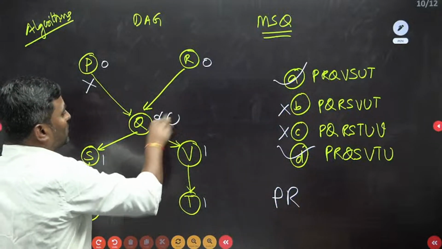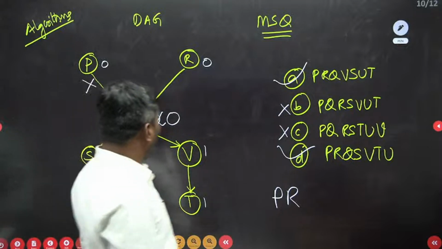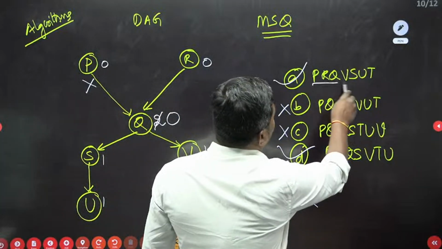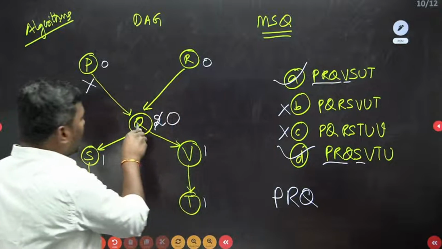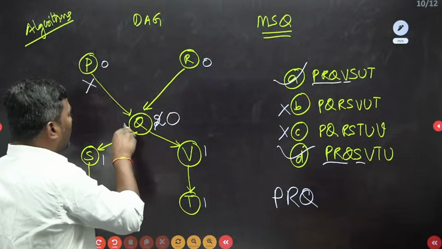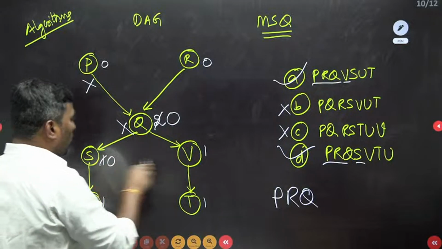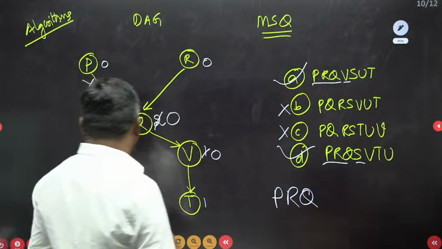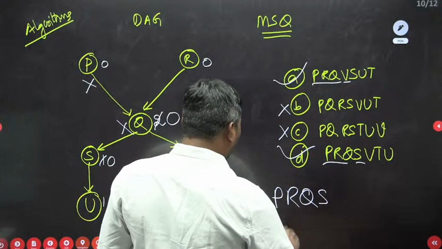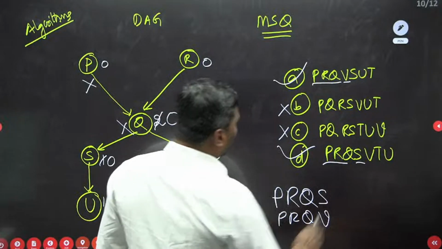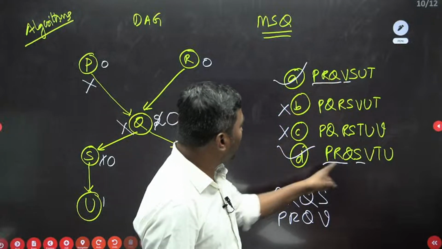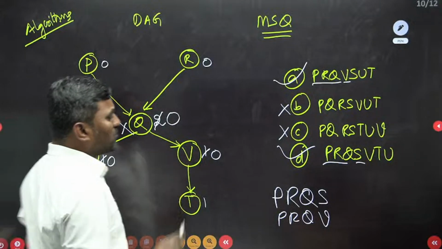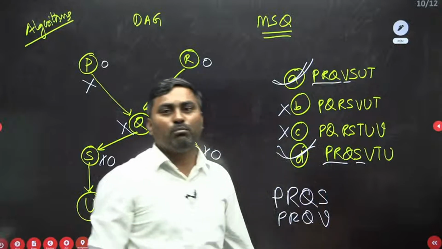Now the degree becomes 0 only. This degree becomes 0. So now PRQ is possible. PRQ is there in these options. Now V and S: when you selected the in-degree 0 node and deleted it, the degree of this one becomes 0. So the degrees of S and V become 0. Now two options are possible: PRQS, and PRQV also you can write. After that, if you delete one of them, this becomes 0. Hence options A and D both are right answers for this question.